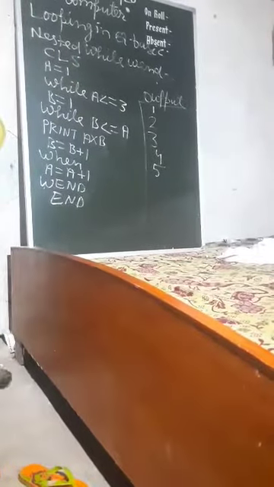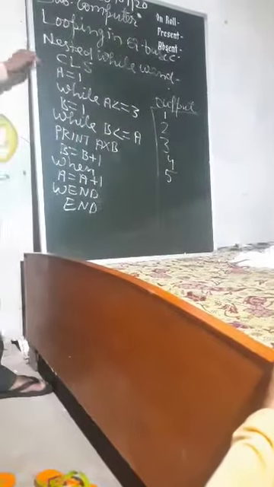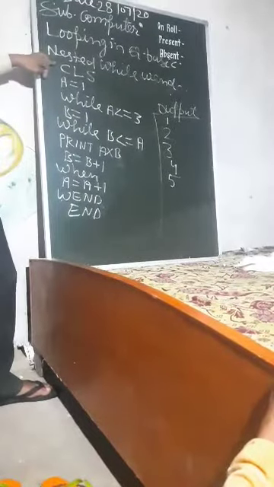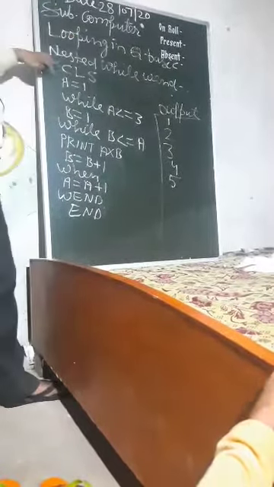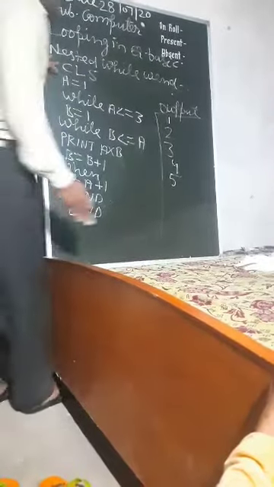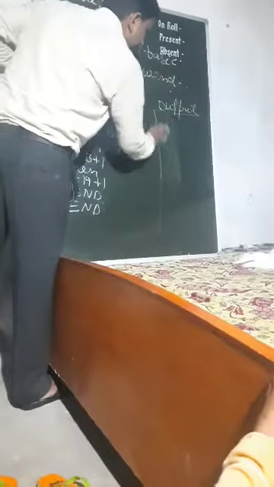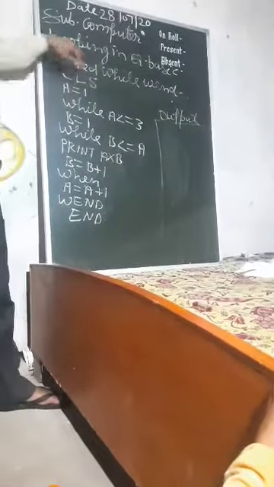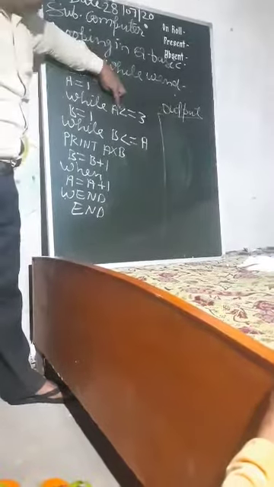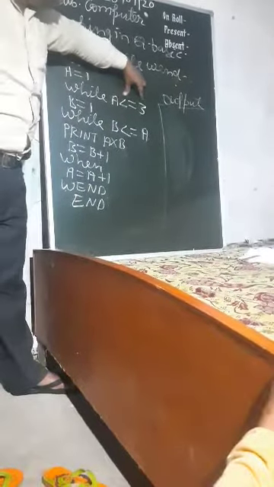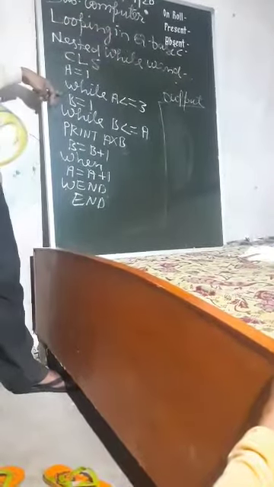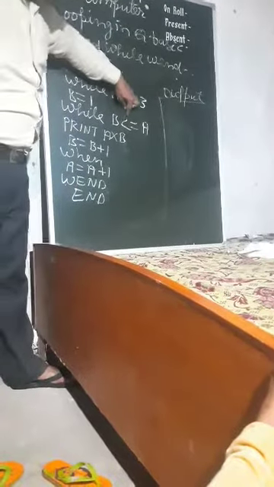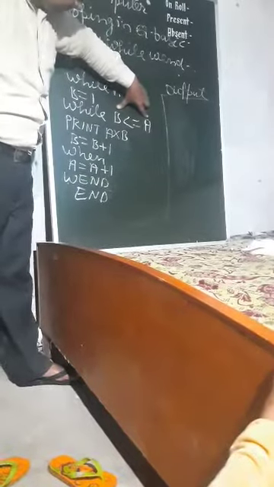You can try to understand this program step by step, then you can learn in a better way. When you run this program, first CLS is executed, your previous output will be erased and you get a clear screen. A equal to 1 is stored into A. While A is less than or equal to 3, condition true, B equal to 1. While B is less than or equal to 1, condition true.